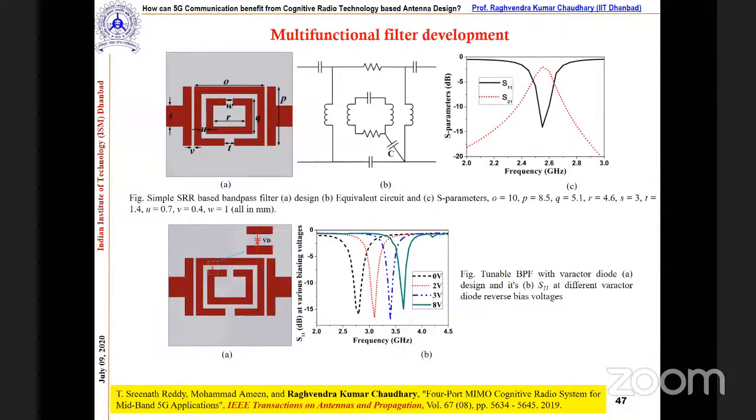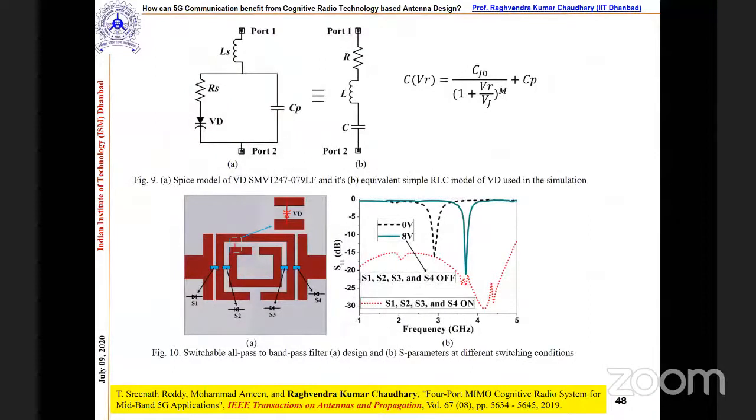Now what we did, we placed a varactor diode in between these two, correct? And we provided biasing from 0 to 8, and we found we can tune the response accordingly, as per the requirement and the applications, correct? So one thing is clear: I got that tunable bandpass response, correct?